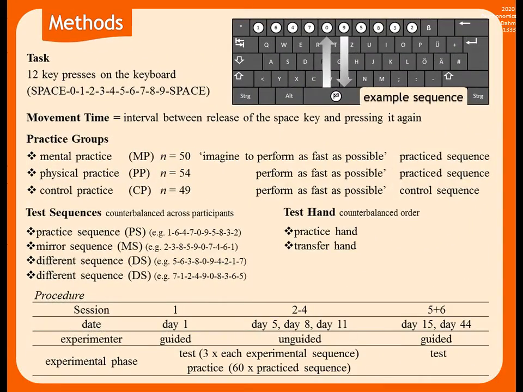To investigate whether there is effector-dependent learning in mental practice, we used a sequence learning task. Participants started each sequence by releasing the spacebar of a keyboard. They then pressed 10 numbered keys, which were labeled in a certain order, and returned to the spacebar. We measured movement time, which indicated the time between release and press of the spacebar.